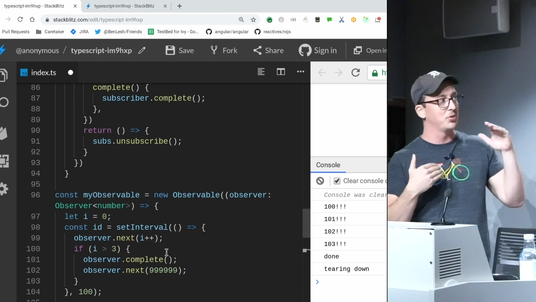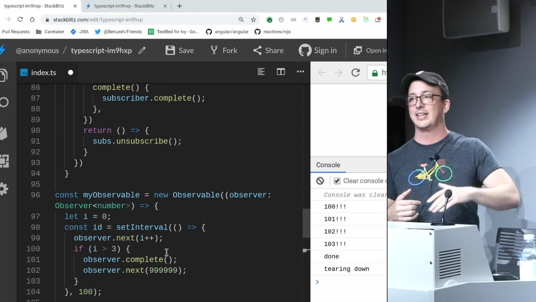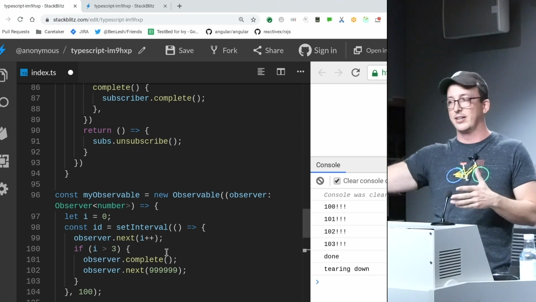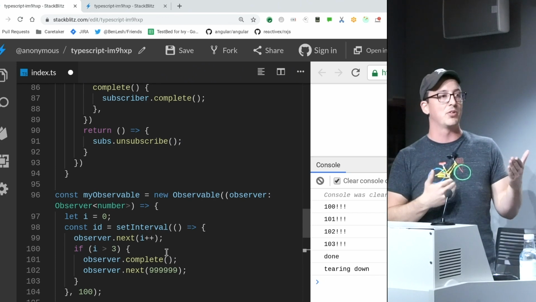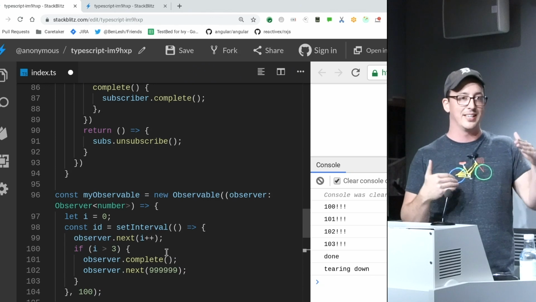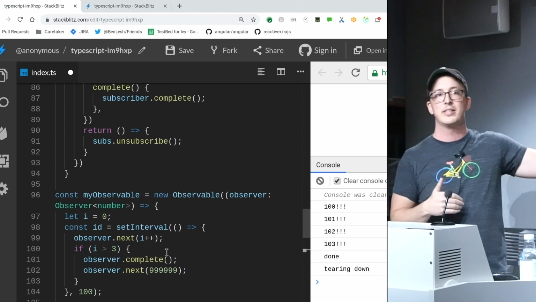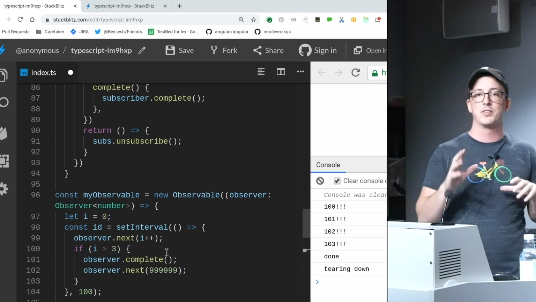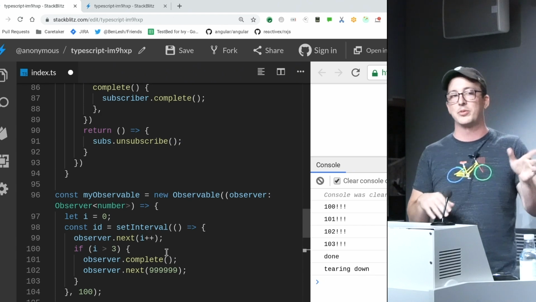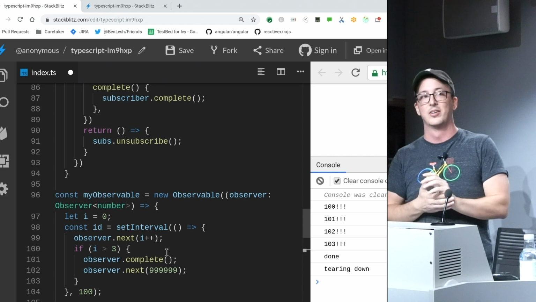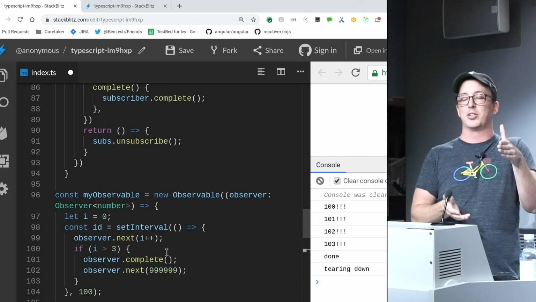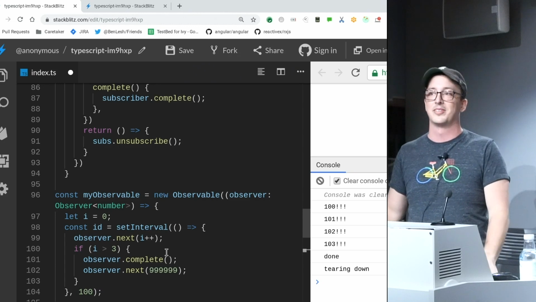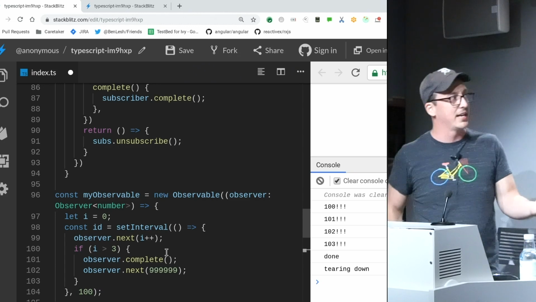For example, sometimes you have an observable that when you subscribe to it, it creates a new WebSocket connection and then nexts out values. Sometimes you have an observable that, much like a function, the body of it literally closes over an existing WebSocket. Now you're sharing it, right? And that's the difference between a cold observable and a hot observable. Don't use that terminology; it doesn't make any sense. What happens if you create a WebSocket in your observable, but you also close over one? Now is it a lukewarm observable? I don't know.